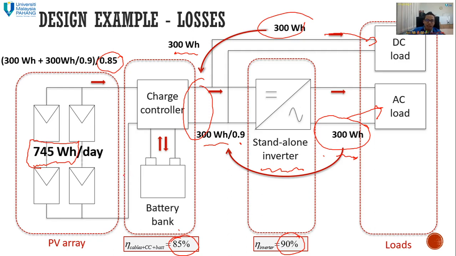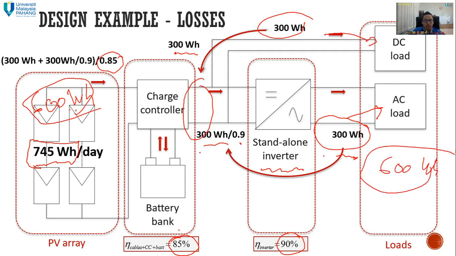Sometimes they think very lightly. They don't consider any general system efficiency and also inverter efficiency. They say they need 600 watt hour of DC and AC load total, so they just assume they need a PV module that can supply only 600 watt hour. This is the common mistake. They think, okay, 600 watt hour, so of course we are going to have 600 watt hour, no problem. Actually, it's very wrong.